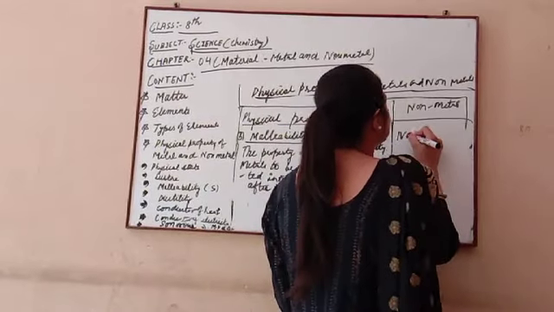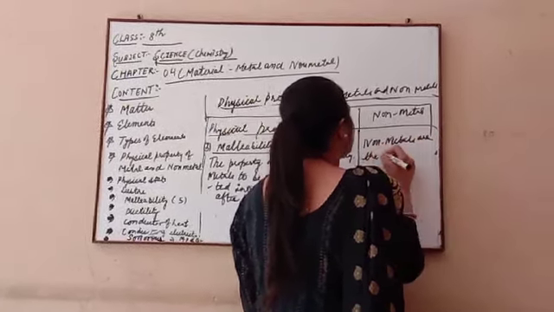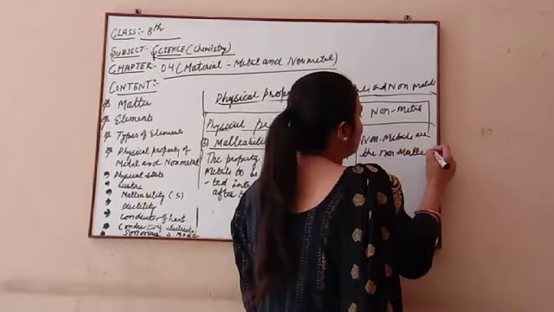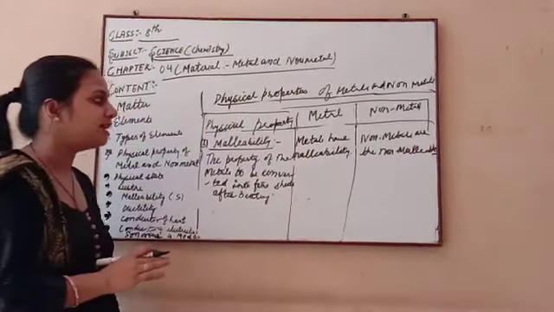And non-metals are non-malleable. So non-metals do not have malleability.